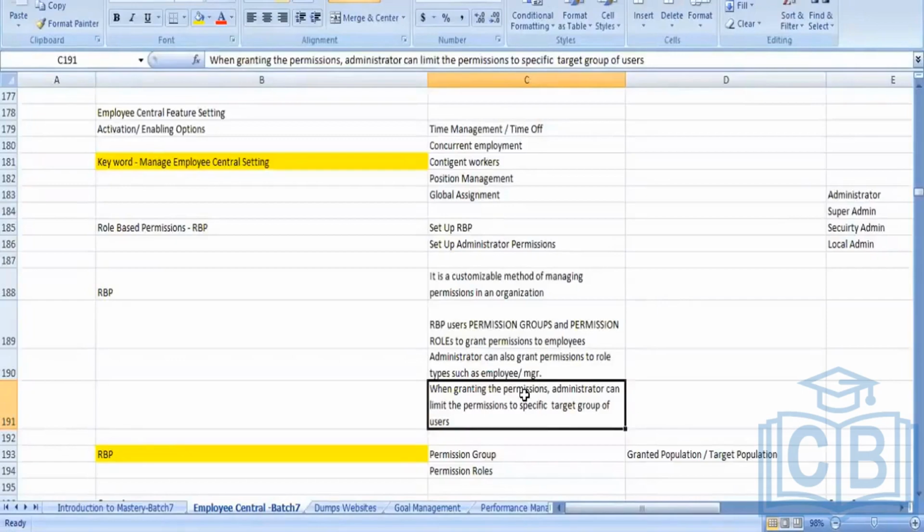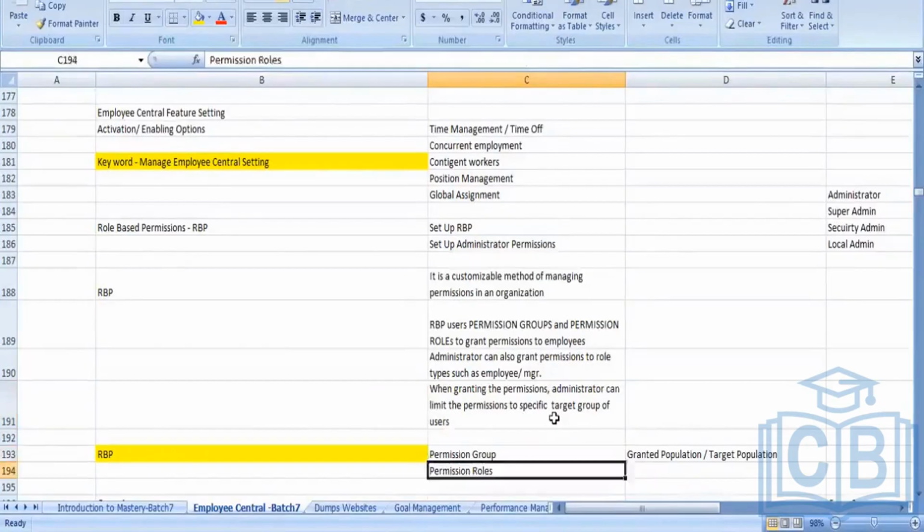In SuccessFactors, if they want to run the payroll, they should have some permissions, and only then can they run the payroll. It is saying administrators can limit the permission to a specific target group of users. Got it?